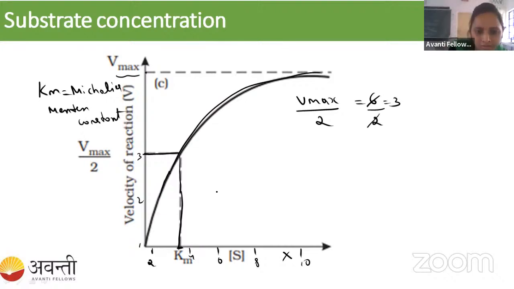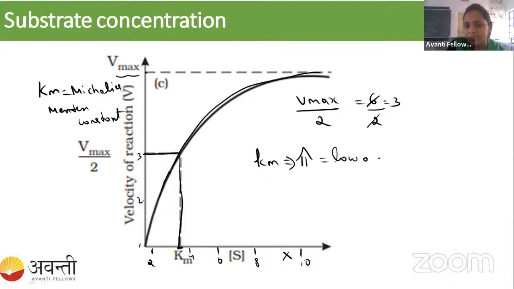See here, always the enzyme which has a high Km value has low affinity for the substrate. Okay, student.